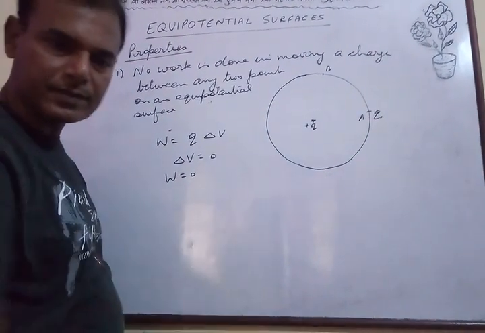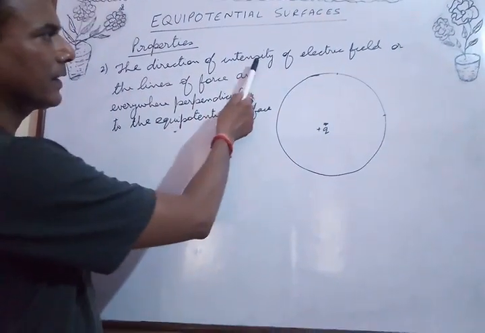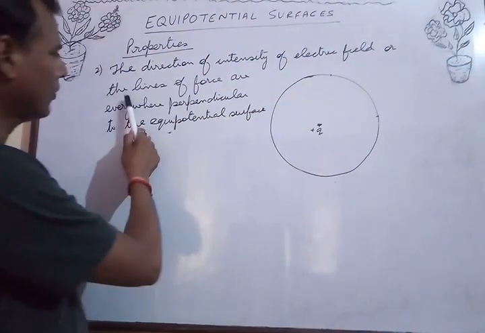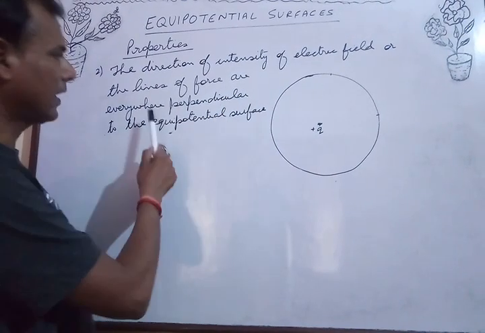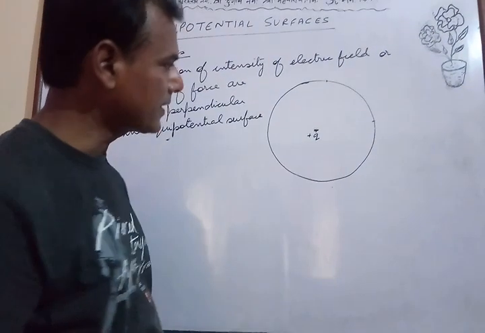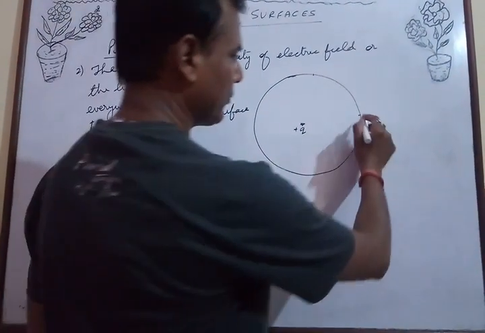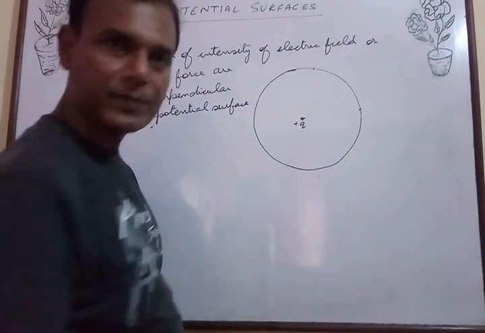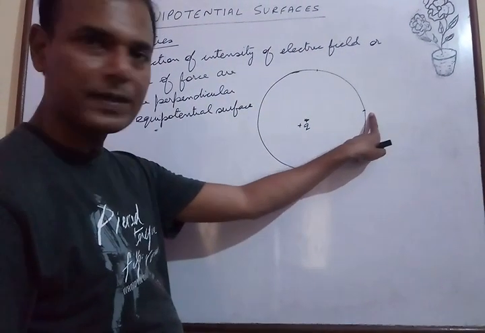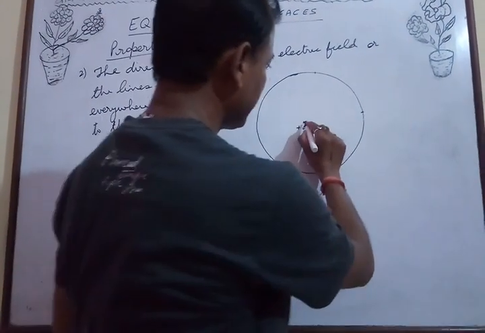Next property: the direction of intensity of electric field, or the lines of force, are everywhere perpendicular to the equipotential surface. Now let us see it. A point charge Q here. If I take any point here on the equipotential surface, the direction of electric field due to this charge will be away from this charge. So this will be along the radius.